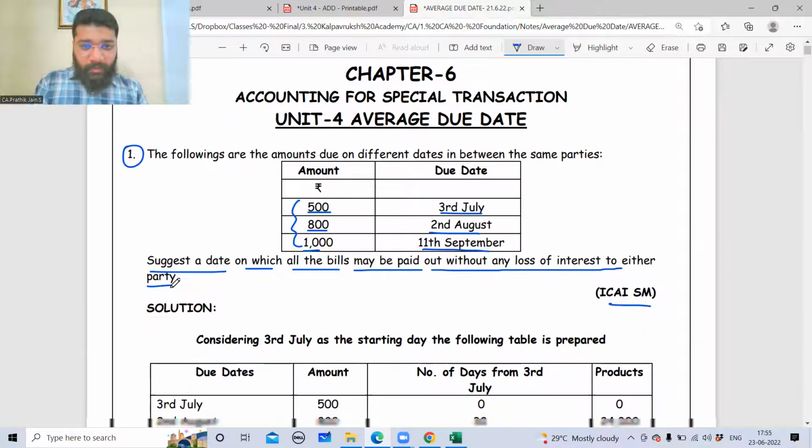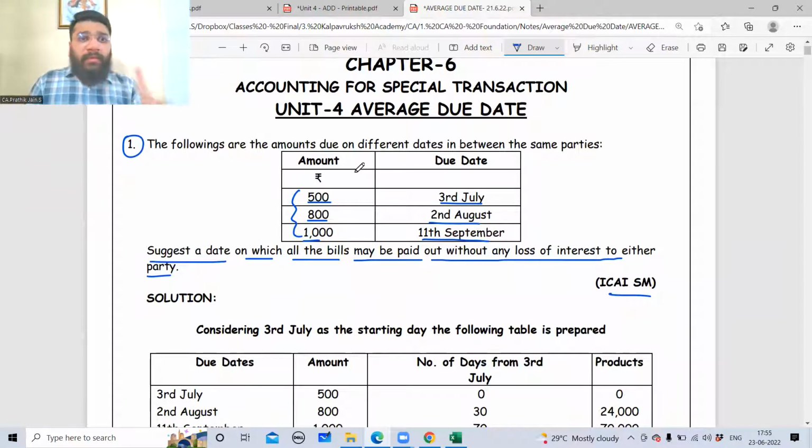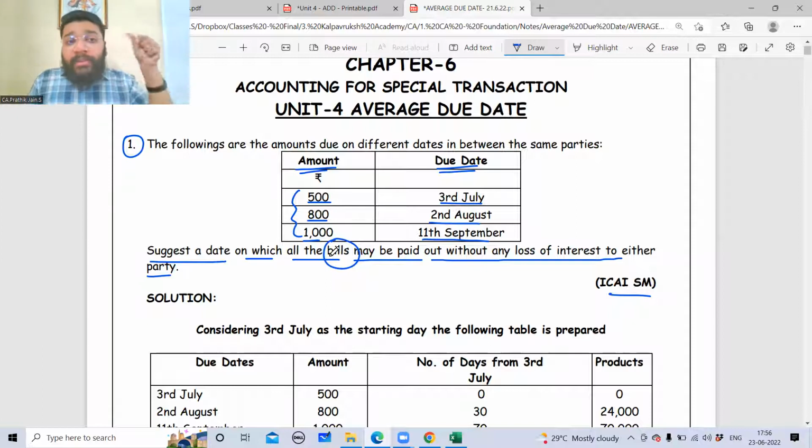So how do we do that? If you look at the question very carefully, the amount column is given, the due date is given, and the bill is given. Can you do some correlation between this? This chapter has some references or inferences from the bills of exchange topic. If you are clear with bills of exchange, then this concept will be easy to understand. I'm not saying we'll discuss the entire bills of exchange concept here. What is linked from bills of exchange is the calculation of the due date or maturity date. That is the reason we did bills of exchange first, and immediately after this we're doing average due date. Are you able to follow?